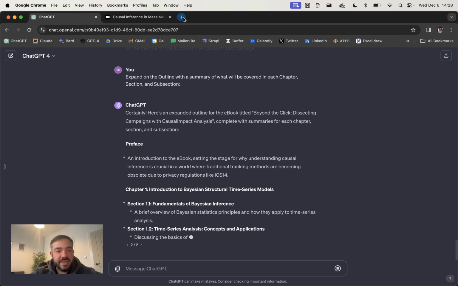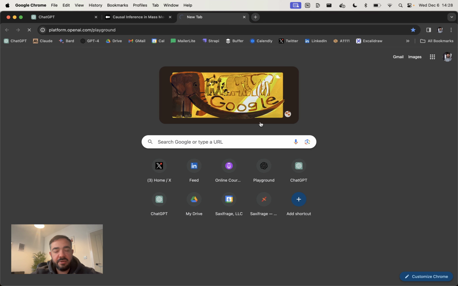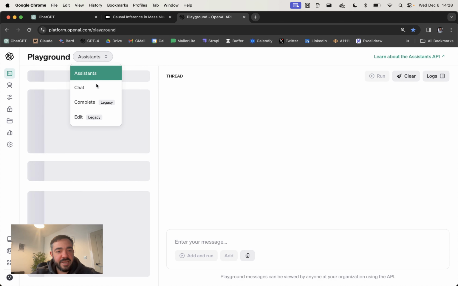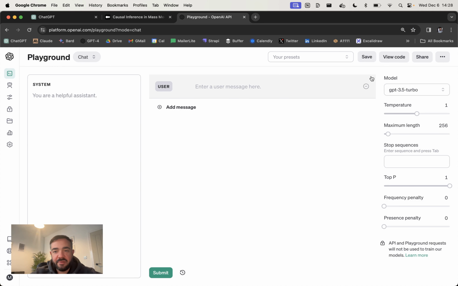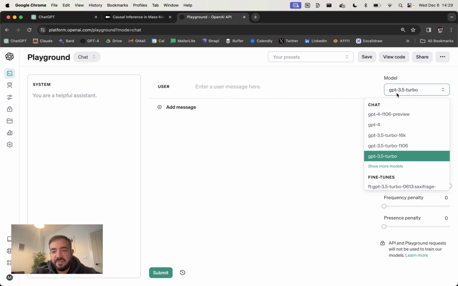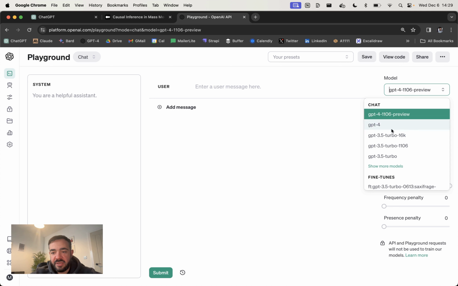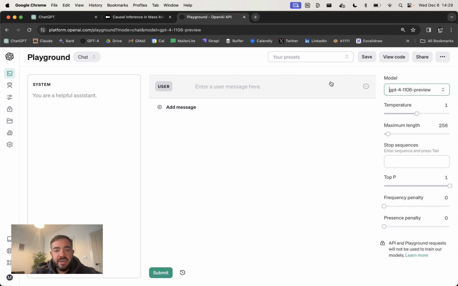There's a few different options here because we need a pretty long context window to do this. So I'm just going to open up the OpenAI platform. This is the developer platform if you create an account. And one of the benefits of doing this is that you can go to the turbo model, which is the preview, GPT-4 preview. And what that allows you to do is fit, I think it's 120,000 tokens in the context window. Whereas with normal ChatGPT, I think it's 8,000 or something like that. This will give you plenty of space to write a whole book.